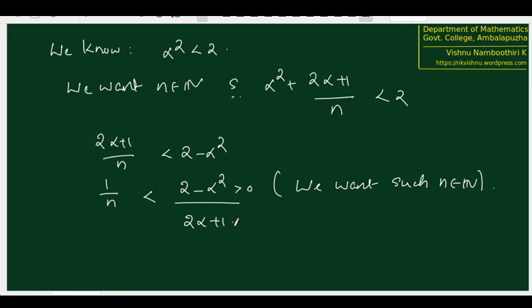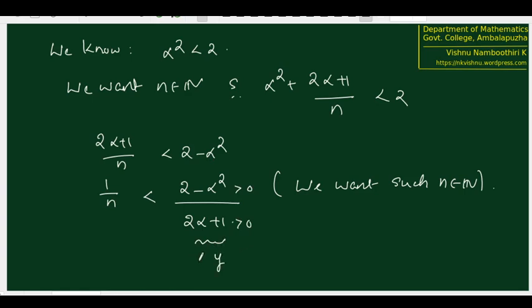What about 2 alpha plus 1? We know that 1 is an element of the set of all t such that t square is less than 2. 1 is there. Alpha is the supremum of that set. Therefore, alpha is definitely greater than 1. Therefore, 2 alpha plus 1 is also greater than 0. Therefore, these two are a ratio of two positive real numbers. Therefore, the whole thing is some y, suppose we call this y, greater than 0.